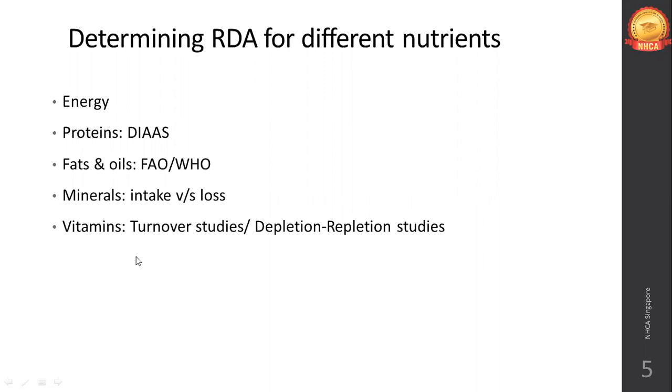Again, vitamins, the same depletion and repletion studies which I have explained. For every single vitamin, the most famous ones are all the B complex vitamins. The safe limit of niacin, riboflavin, thiamine, pantothenic acid, etc., how do we determine it? We determined it using depletion and repletion studies on rats. These studies were done on rats over a period of time, and with that we could understand the essential role of each of these B complex vitamins.